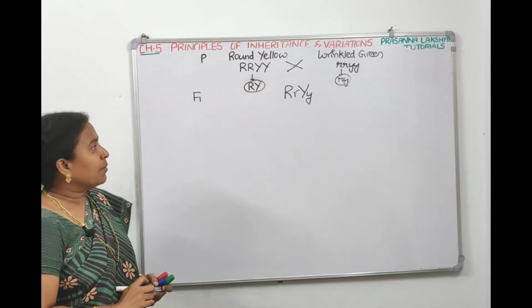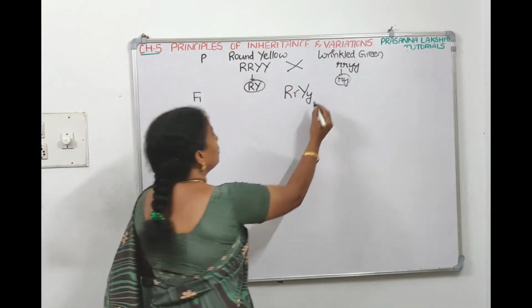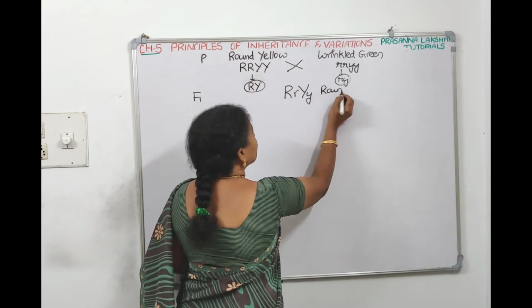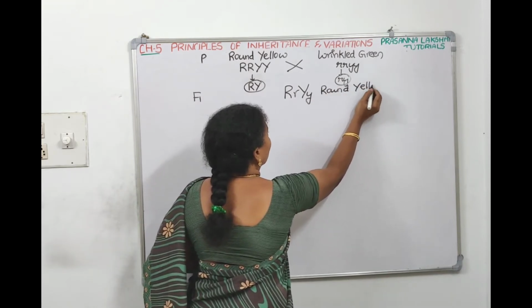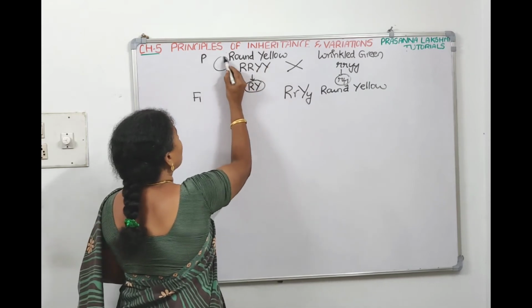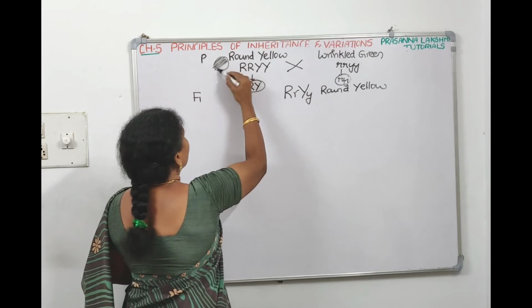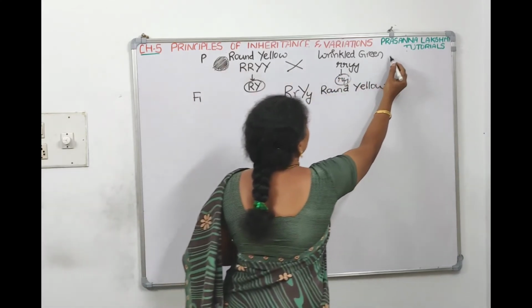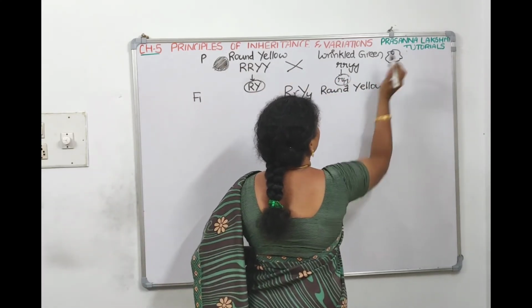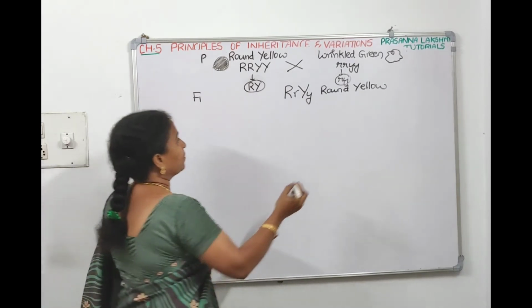They are double hybrids. They are heterozygous for both the characters. Since R is there, they are round, and since capital Y is there, they are yellow. The F1 plants resemble round and yellow only, whereas the other parent is wrinkled and green. Now when F1 plants are selfed,